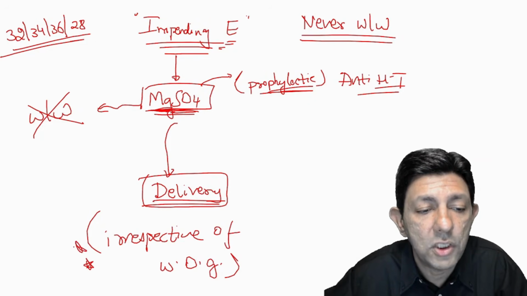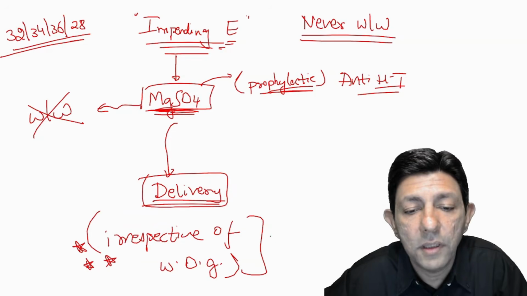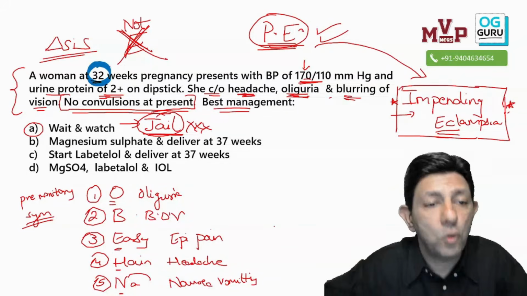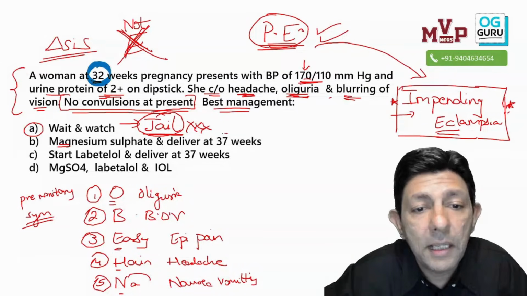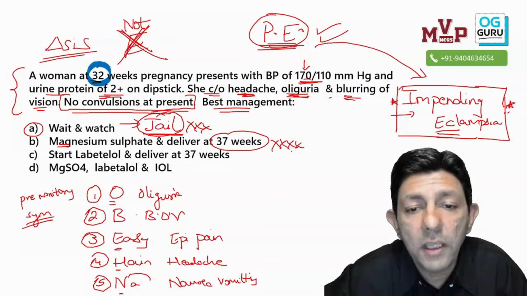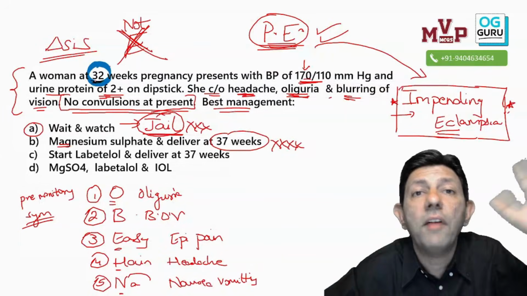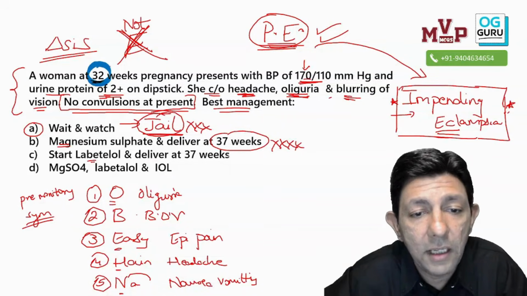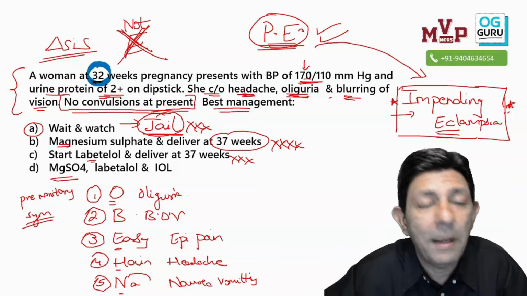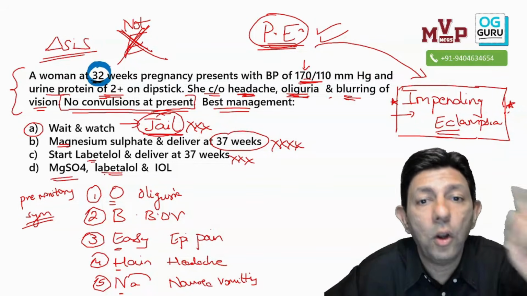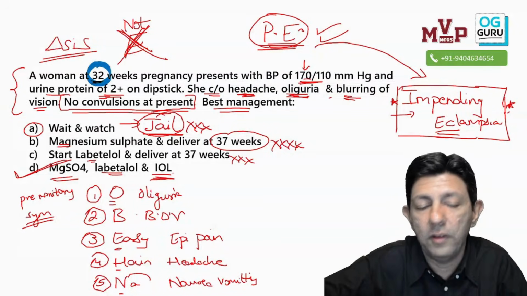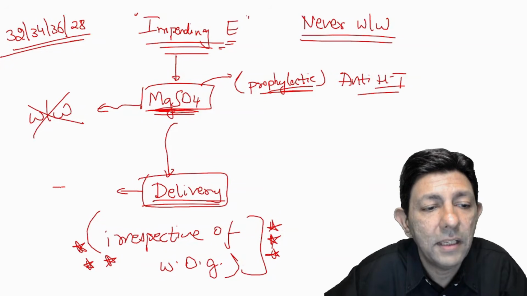Please put 3 stars, 5 stars around this line, irrespective of weeks of gestation. Is it clear? So magnesium sulfate, very good, but then deliver at 37 weeks. Sorry, you cannot wait. Again, jail. You'll have to go to jail. Similarly, start labetalol and deliver at 37. No. Magnesium sulfate, yes. Labetalol to control BP, and immediately we will do the induction of labor. When I say delivery, yes, we will induce the labor and plan the delivery.